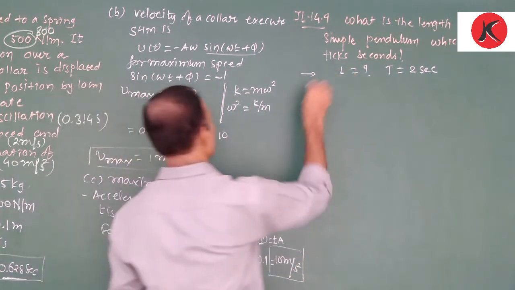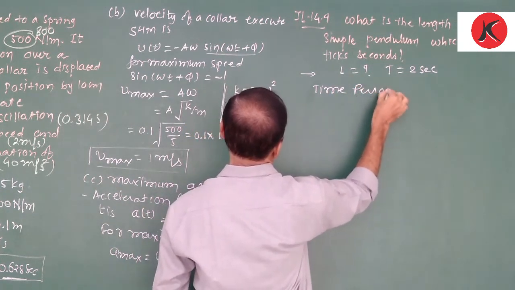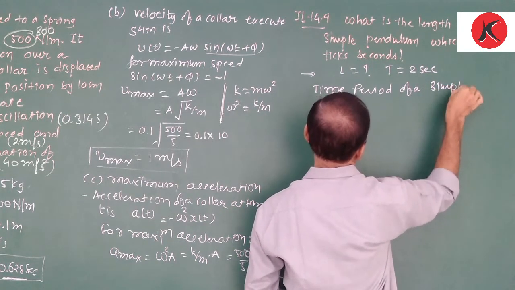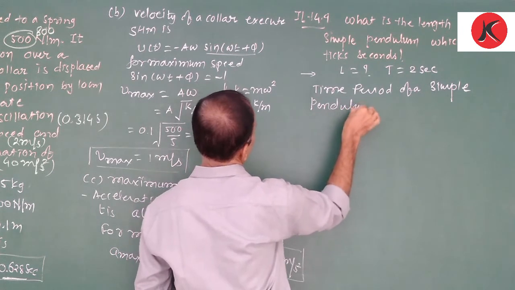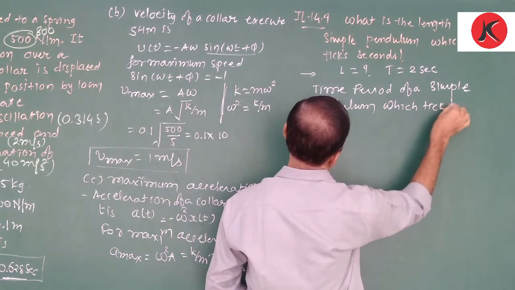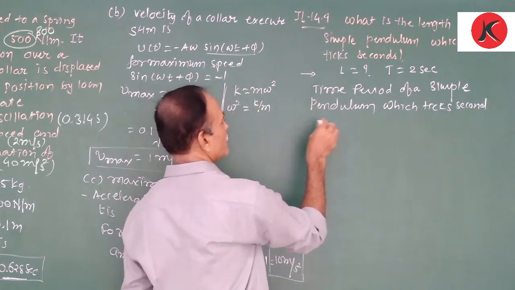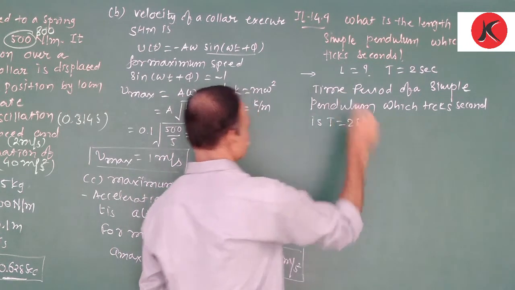Because the time period of a simple pendulum which ticks seconds is T equal to 2 seconds.